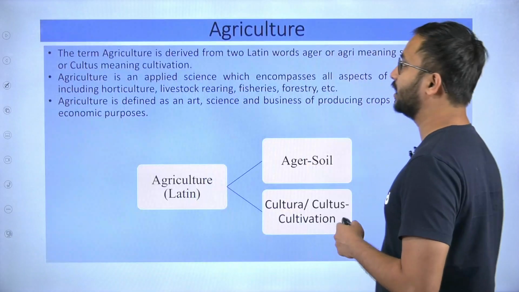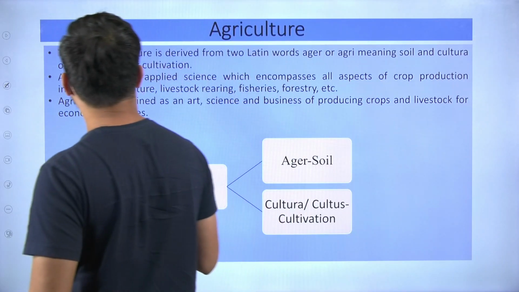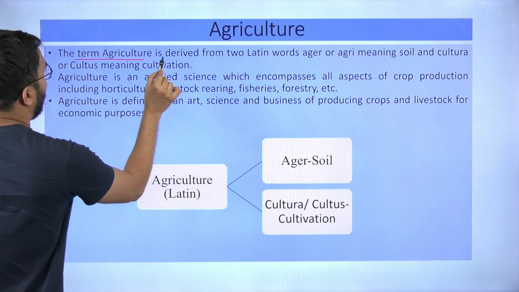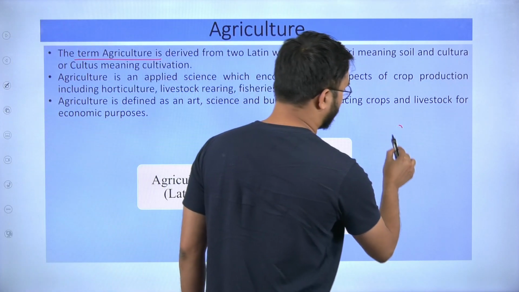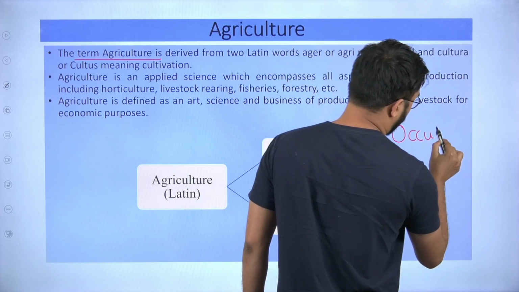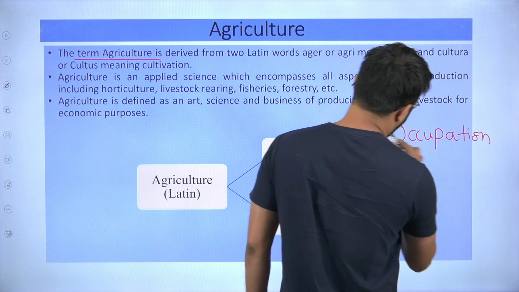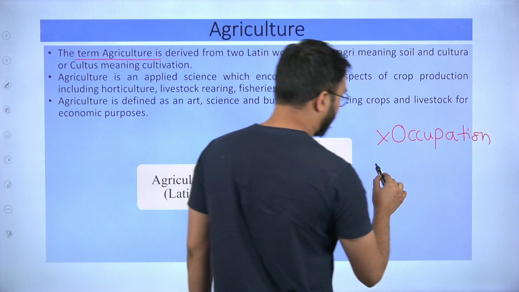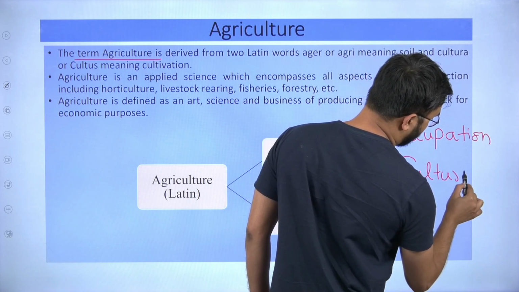Let's start our discussion with the definition of agriculture. Without wasting our time, let us first understand what agriculture means. We all would be knowing, what do you mean by agriculture? When we talk about it, it is not just an occupation. Most of the people feel that agriculture is just an occupation, but I differ. Agriculture is not just an occupation, but rather it is one of the cultures.